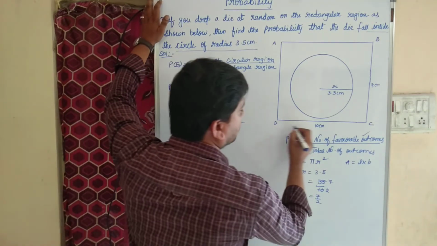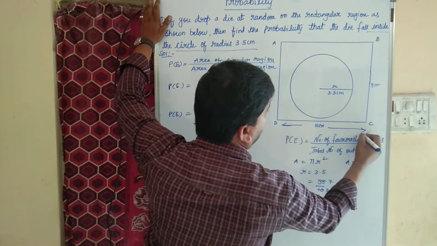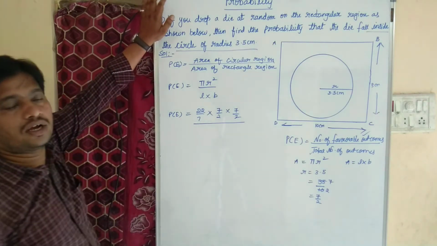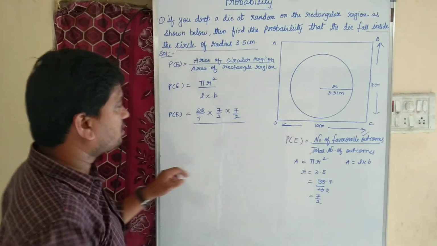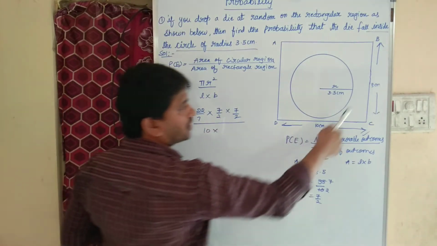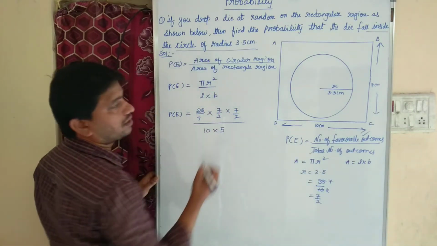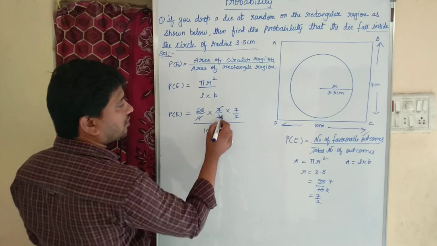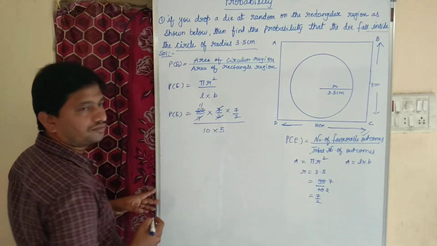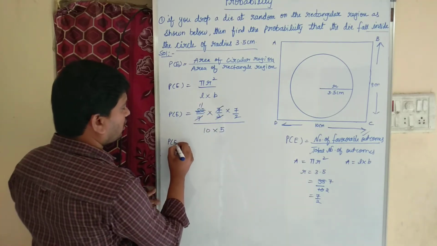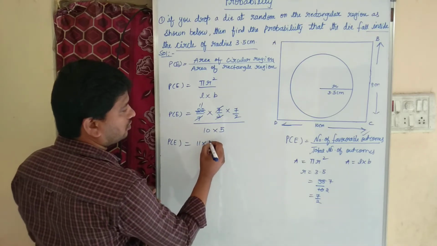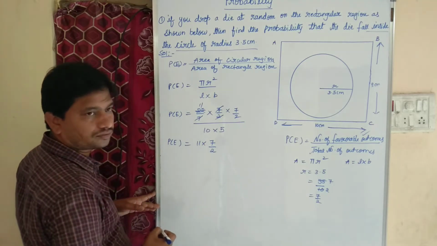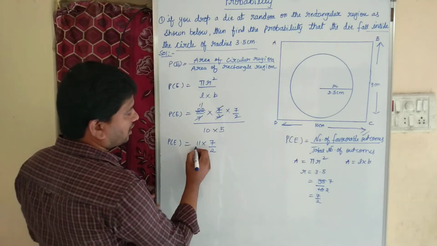What is given as length, children? This is our length and this is our breadth, right? In a rectangle, the longest side is called length, which is 10 centimeter, and the shortest side is called breadth, which is 5 centimeter. Right? Now I can cancel 7 and 7 to 1, and 2 elevens are 22. So P of E equal to 11 into 7 by 2. Actually here nothing means 1.